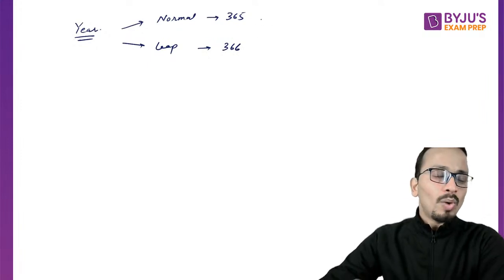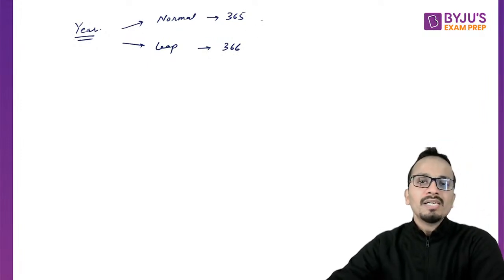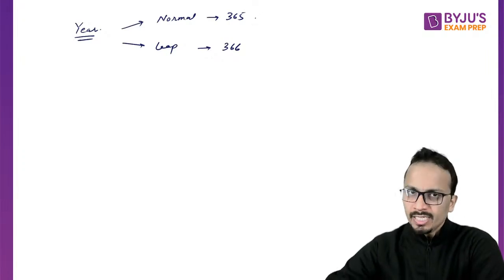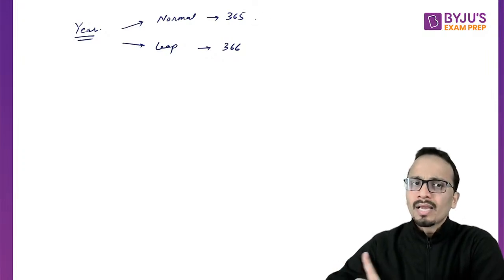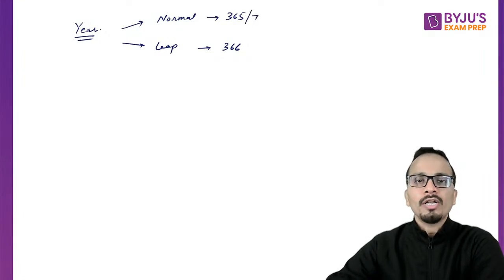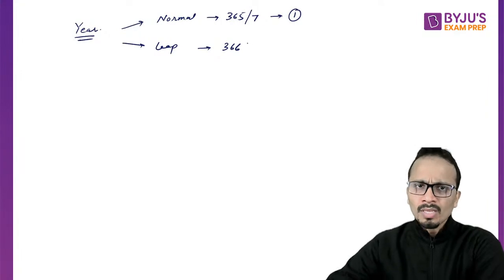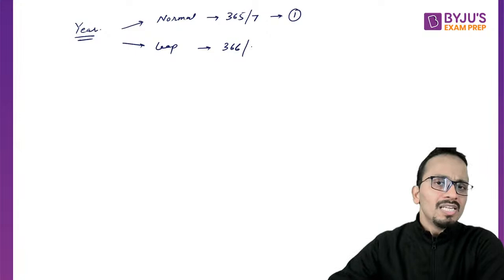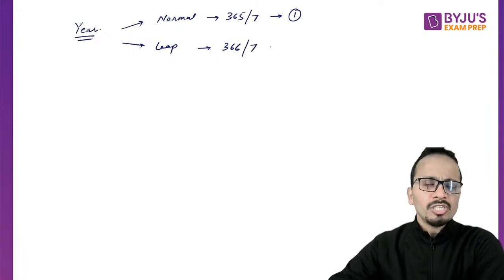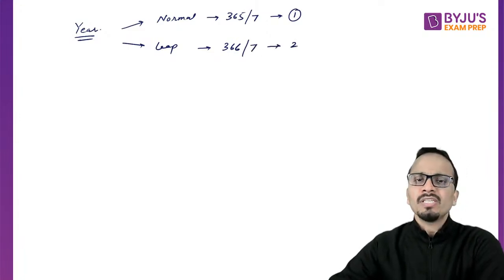When one complete normal year is added to a particular date, the number of odd days will be 365 divided by 7, the remainder is 1. So the number of odd days will be 1. In case I'm adding one complete leap year, 366 days when divided by 7, the number of odd days will be 2.